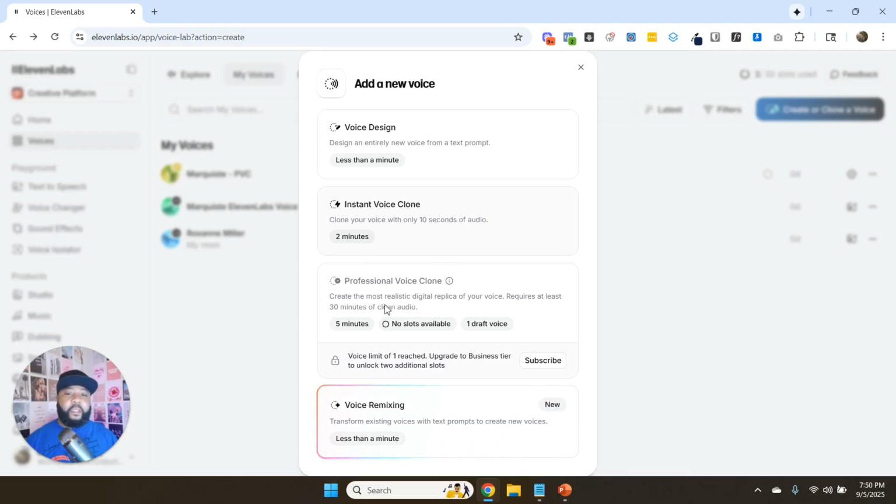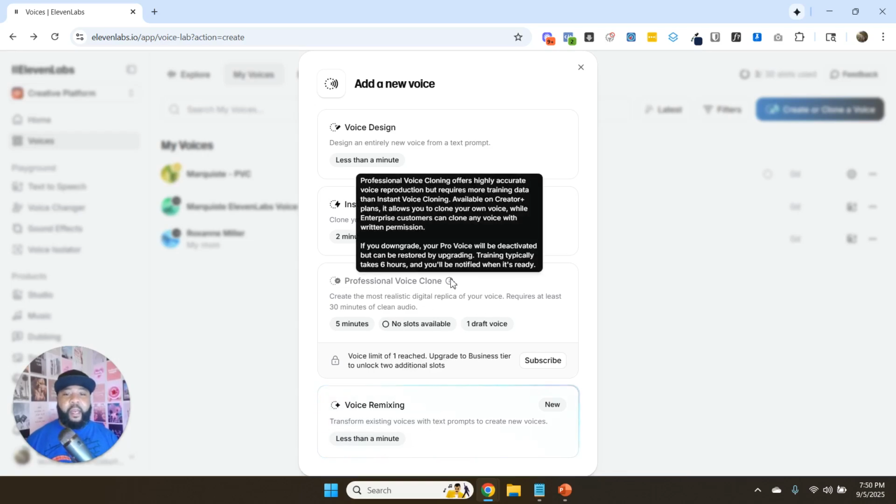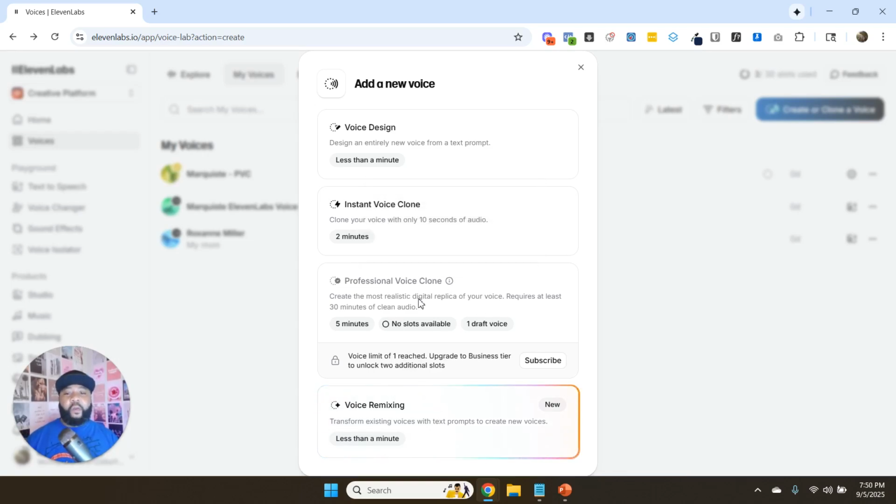But then the professional voice clone, it shows here this is to create the most realistic digital replica of your voice. And it requires at least 30 minutes of clean audio, all the way up to 2 hours. And you can only do one of these per plan. So as you can see, it's grayed out because I've already created my professional voice clone. And once you create your professional voice clone, you can't delete it. All you can do is edit it to make it better and make changes to it.